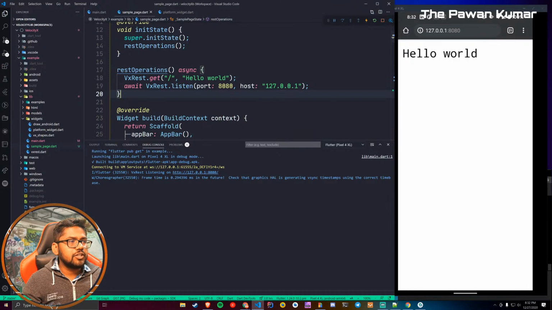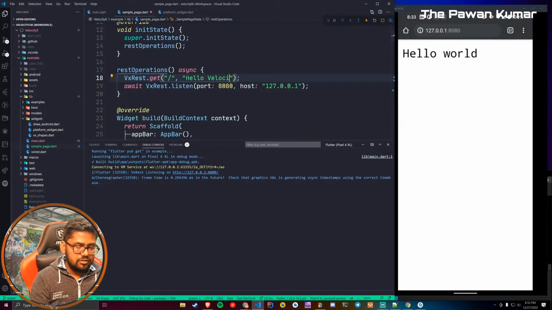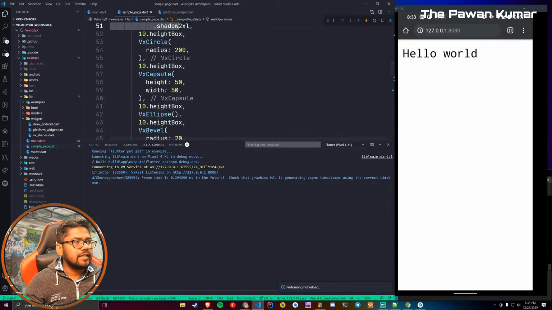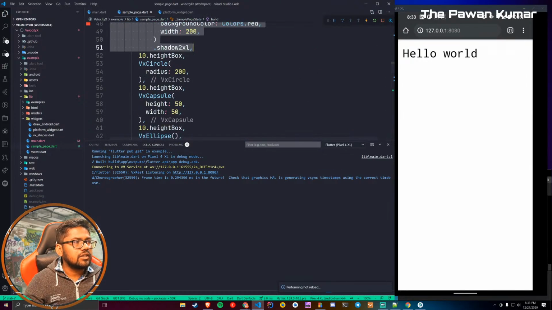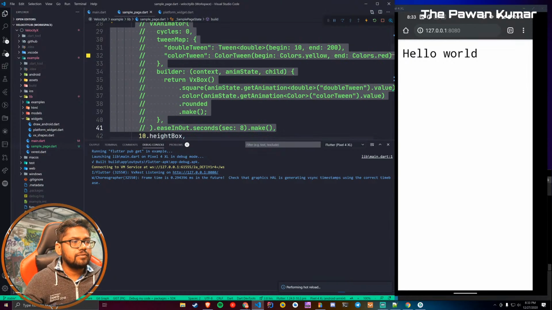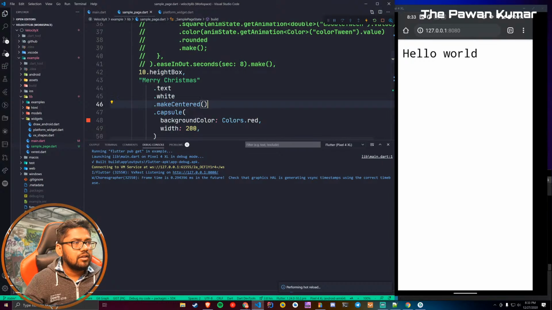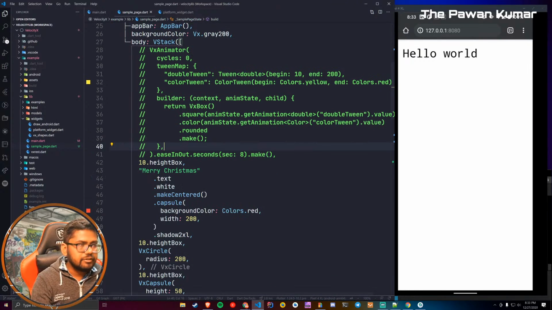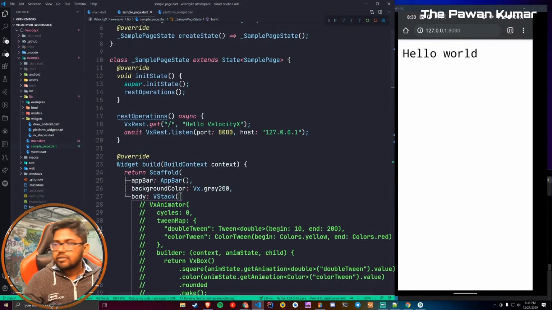If we change it to, what is hello world? VelocityX. Then if I do a hot restart, hot reload is not working for some reason. Maybe we are doing a lot of animation and all, so that's why it is not working properly. So just for the sake of this tutorial, I will disable the animation for some time, because if you see, this is giving me some error in restarting.